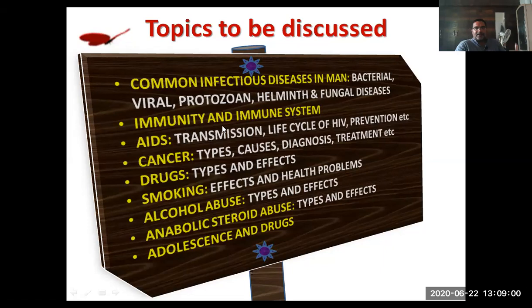The detailed explanation of immunity and immune system, and of common infectious diseases in man, like bacterial, viral, protozoan, helminth and fungal diseases, is in separate videos. There is a 1 hour video listing the parasites, giving the names and symptoms of each parasite. I have to upload it, I'll upload it today. And the immunity and immune system videos are available in the blog. If you click the link, you will go there.